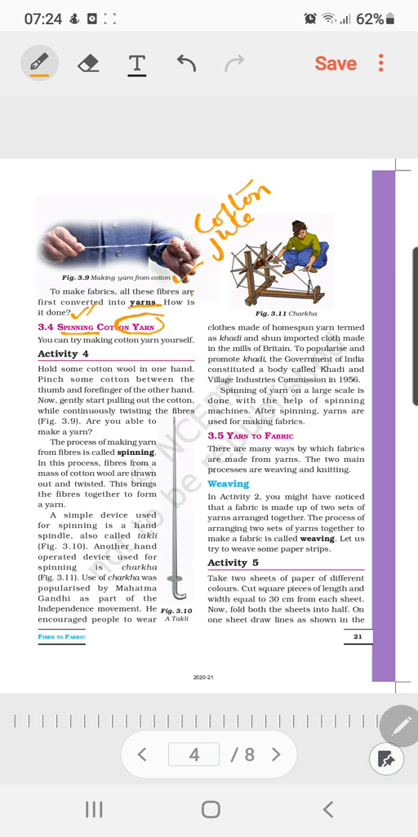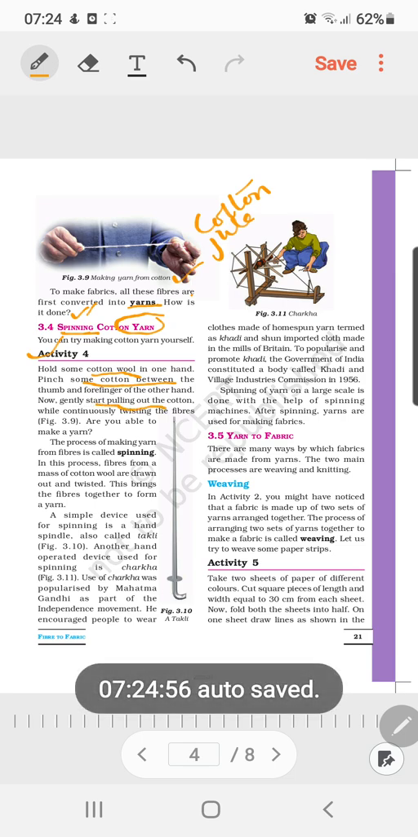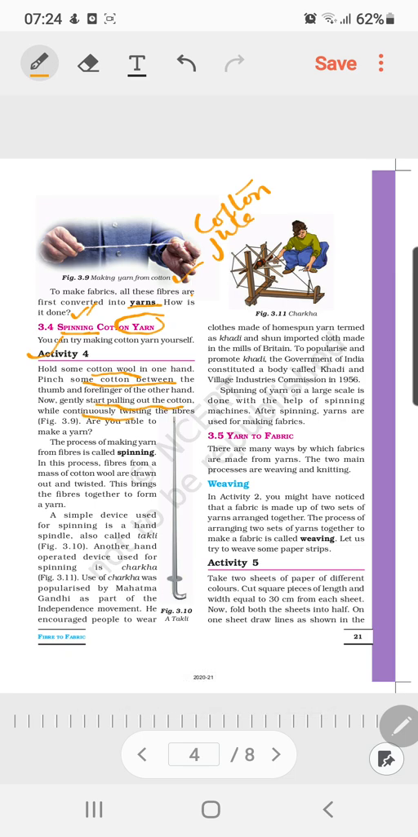So what is spinning? Let's check Activity 4, where you can easily understand the process of spinning. You need to hold some cotton wool in one of your hands, pinch some cotton between the thumb and forefinger of the hand. Now gently start pulling out the cotton. While continuously twisting the fibers, you are able to make a yarn.